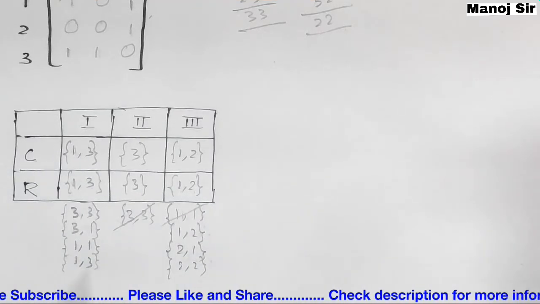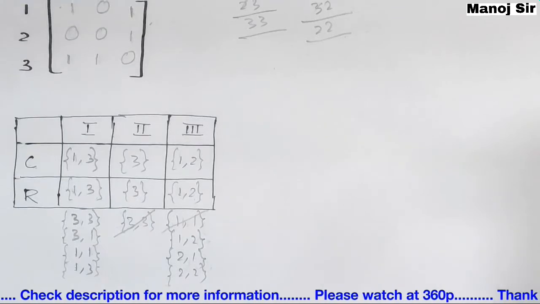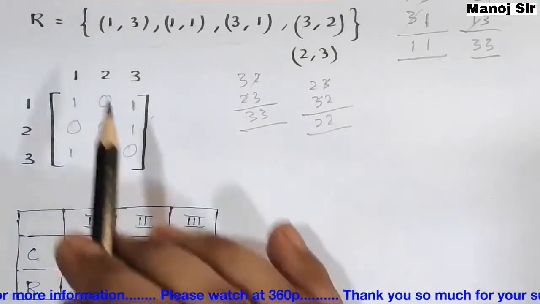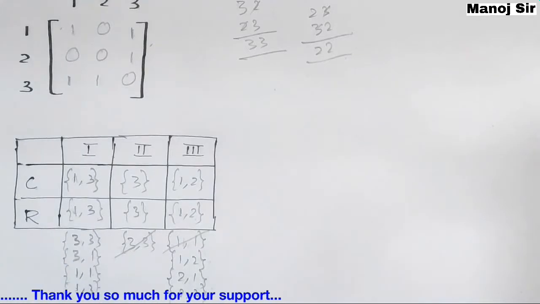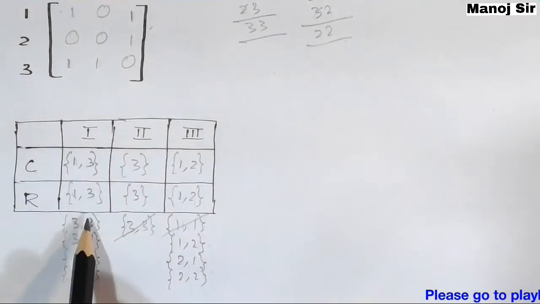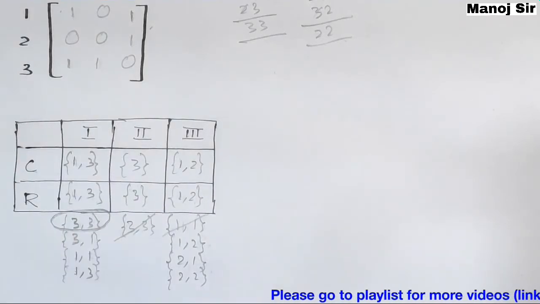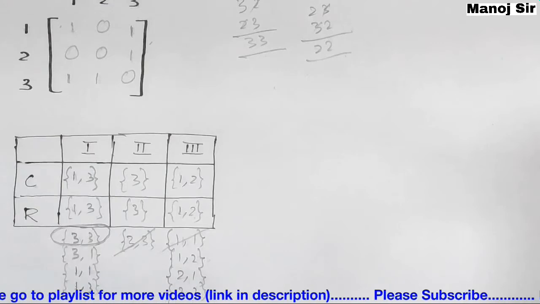Now we'll compare. Here we have 3 comma 3. Is this pair present in this relation? No. So this is the first pair that comes in the transitive closure.